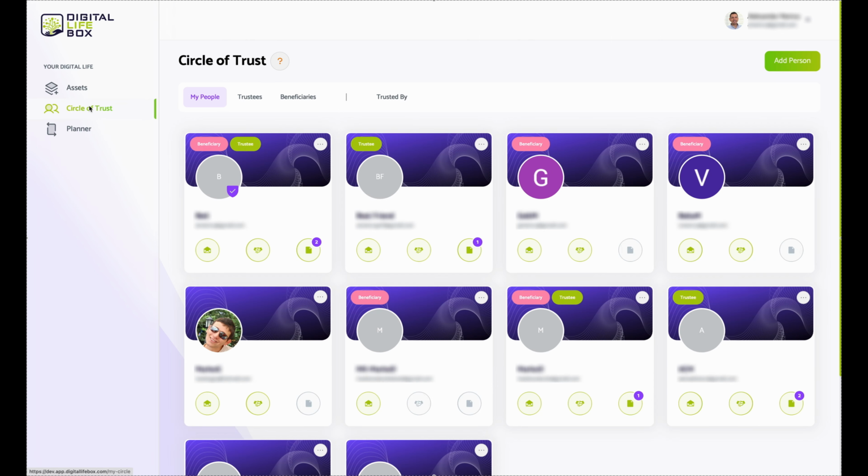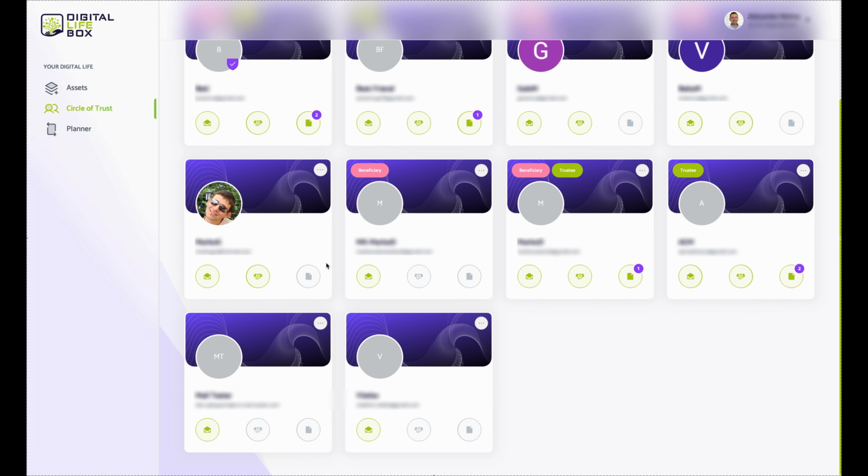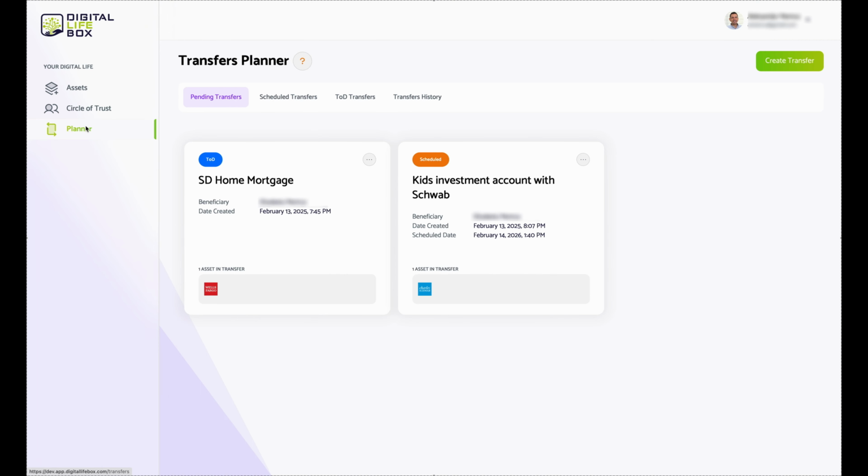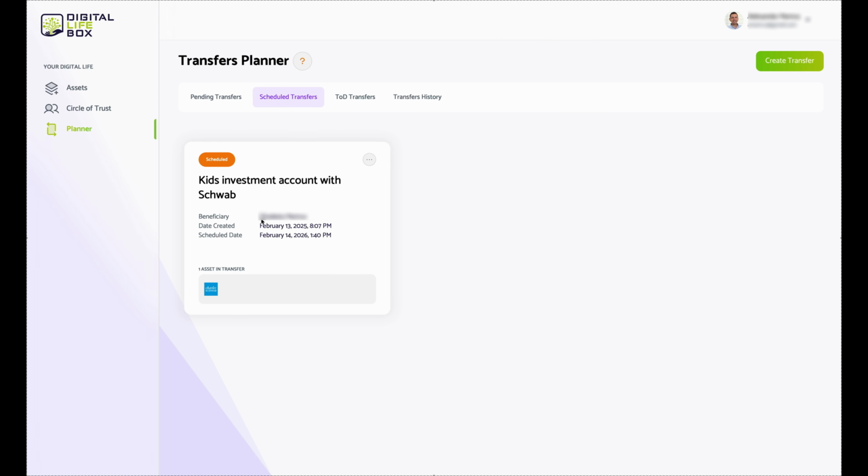For example, I could go and say when these people say something, or when these people confirm XYZ, whatever it may be, based on my policies, the TOD transfer conditions or the event will be triggered, and then all these transfers will get executed. But in the meantime, anything that is scheduled is time-based.